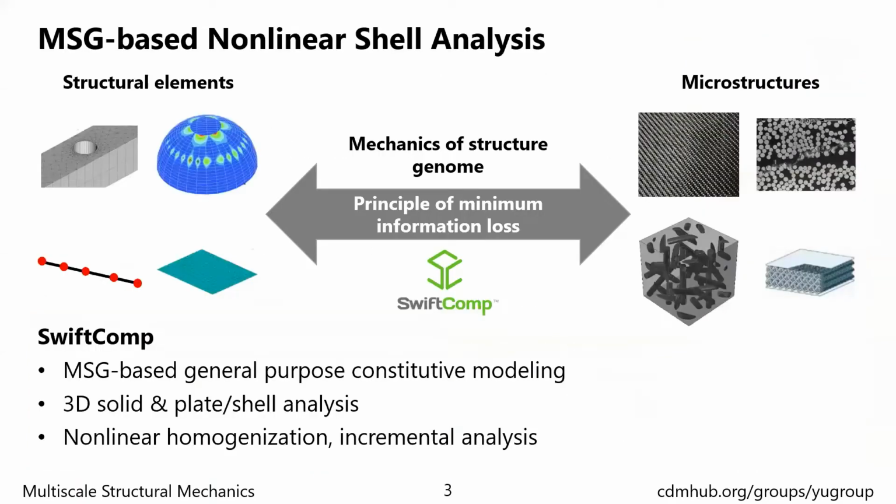The nonlinear shell model in this study is based on the mechanics of structured genome, MSG. MSG is a unified theory for micromechanics and structural analysis. A general purpose homogenization code called SwiftComp was developed based on MSG. SwiftComp was originally developed for linear analysis, and in this project, a nonlinear version was developed. It can be used for nonlinear homogenization of 3D solid and shell structures.